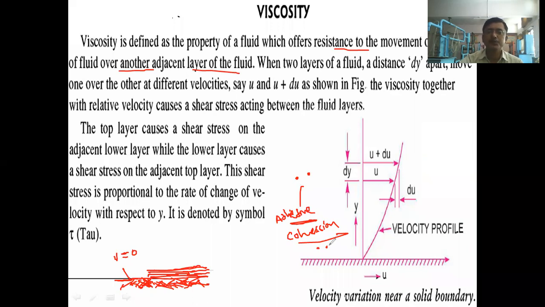Okay, can anyone give me examples of cohesive force and adhesive force so that other students will get a clearer idea about this? Simple example: water molecule and air molecule. So that force of attraction is called adhesive. Okay, and what about cohesive force of attraction? Attraction between two water molecules.